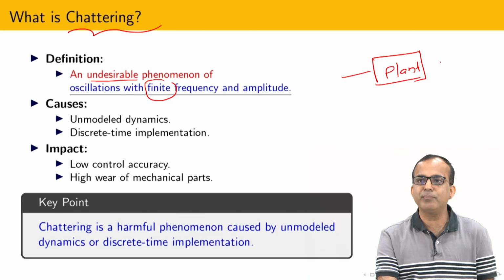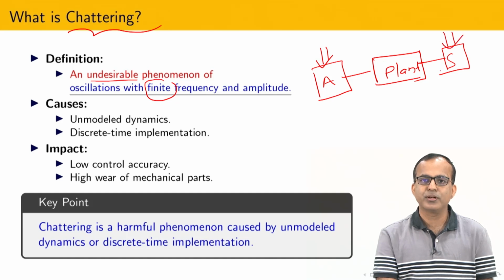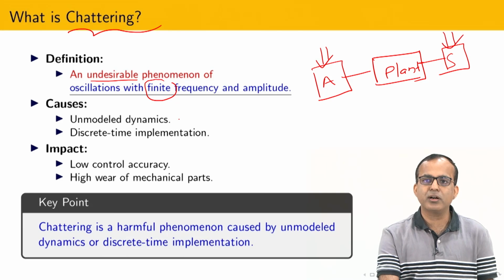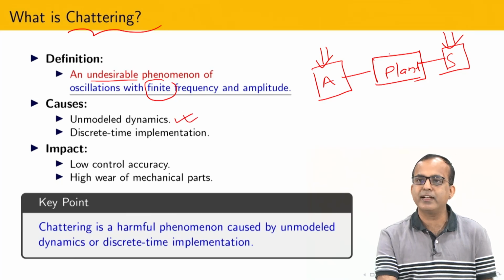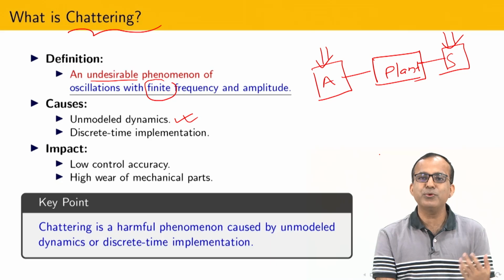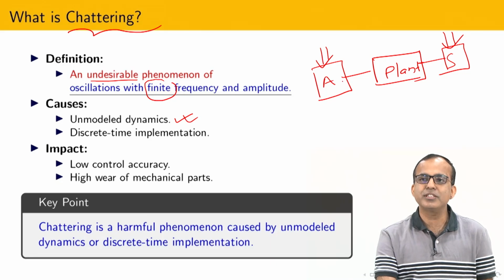After that, during the implementation, two subsystems also come into the picture. On this side we have the actuator, and on this side we have the sensor. These two subsystems also have some dynamics. We never care about those dynamics during the design of the sliding mode control, and due to that reason these two dynamics create an obstacle during implementation, which I am going to explore in this lecture.